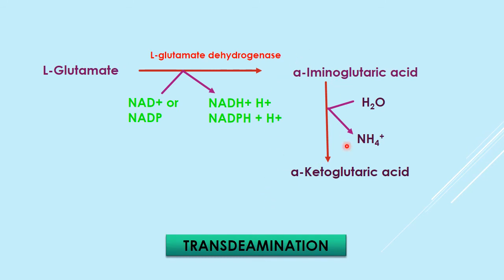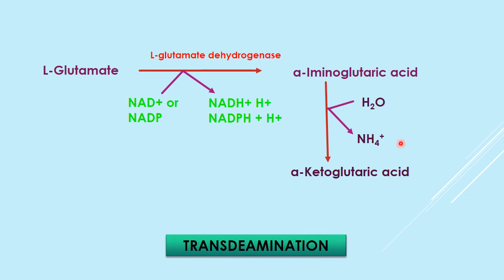So in the complete reaction you can see that NAD and NADP, in presence of the enzyme glutamate dehydrogenase, convert glutamate first into iminoglutaric acid, then iminoglutaric acid is converted into alpha ketoglutaric acid.